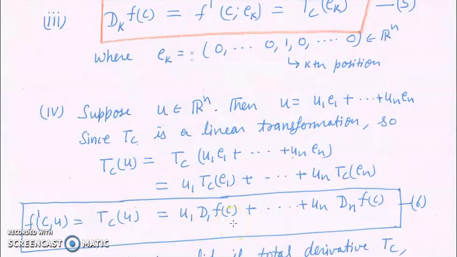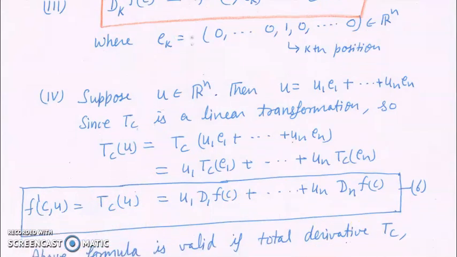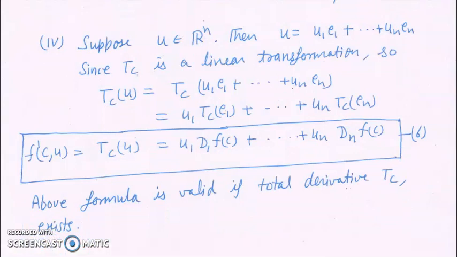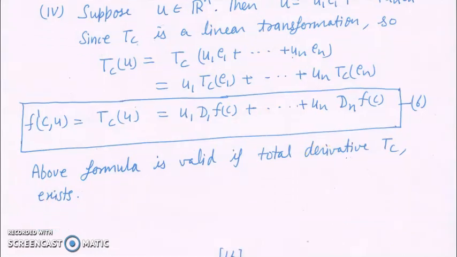But this formula is valid only if the total derivative exists. If the total derivative does not exist, then this formula is not valid. We will give an example for it. Yes, the above formula is valid if the total derivative Tc exists. If it does not exist, then this formula is not a valid formula.